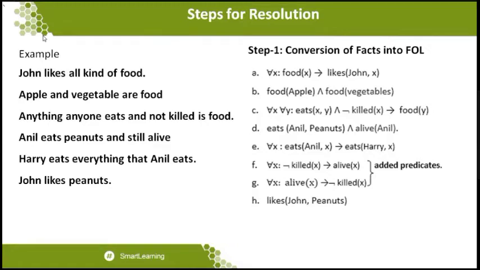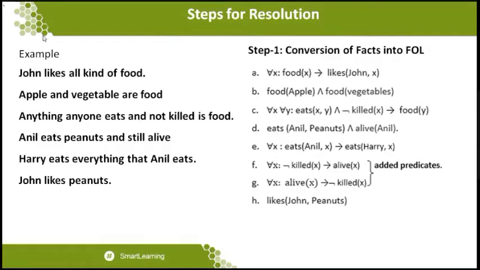So anything anyone eats and is not killed is food can be written as for all x for all y, eats of x comma y and not of killed of x, which implies food of y. So what is eaten by someone who is not killed, we call food. That is the statement we attain. Anil eats peanuts and is still alive. Eats is a predicate, so eats of Anil comma peanuts. And still alive, alive is a predicate, so I write alive of Anil.